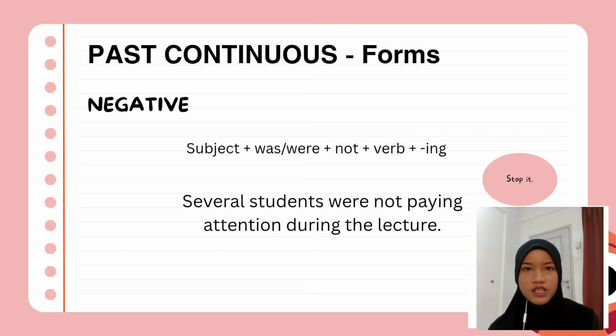Let's move on to the negative structure. The formula is subject plus was or were plus not plus verb plus ing. For example, several students were not paying attention during the lecture. The subject several students plus the verb to be were plus not plus verb plus ing, paying attention during the lecture. So the subject is plural, which are several students. Therefore, we need to use the verb to be were.